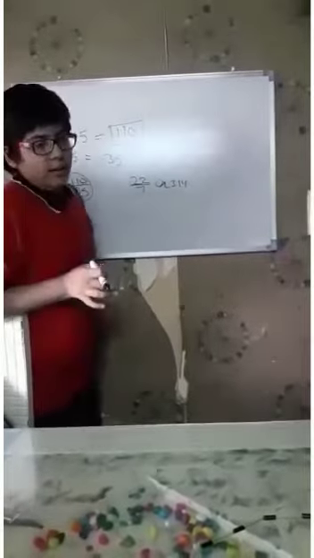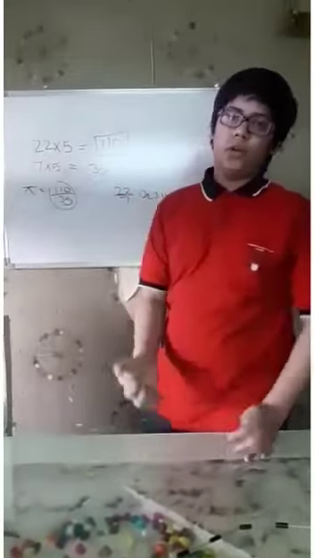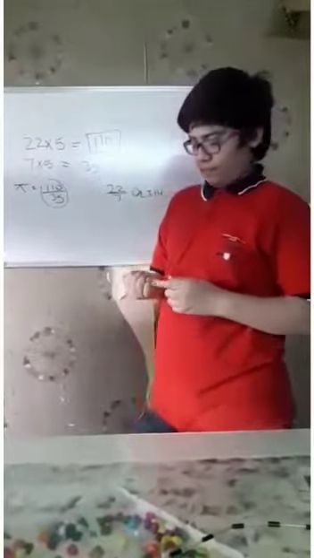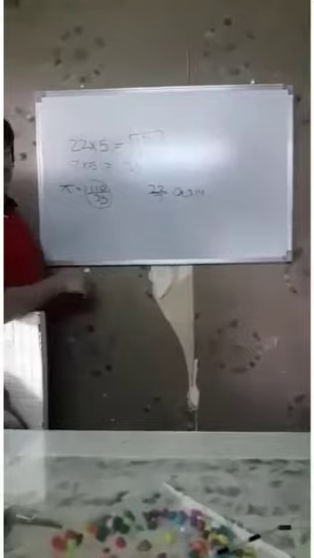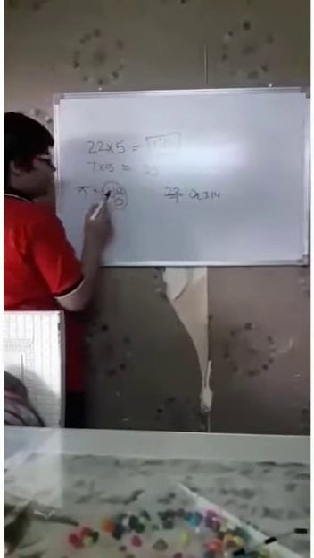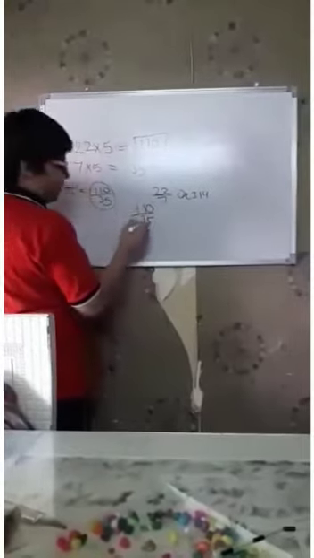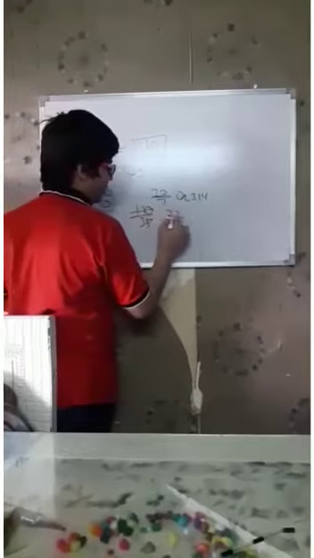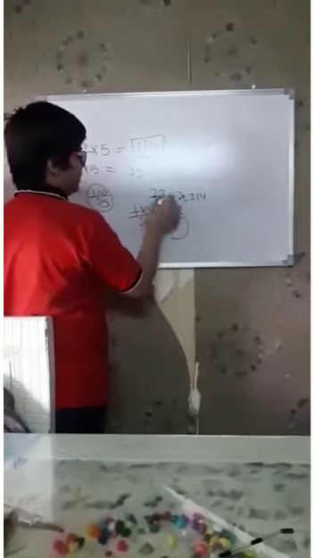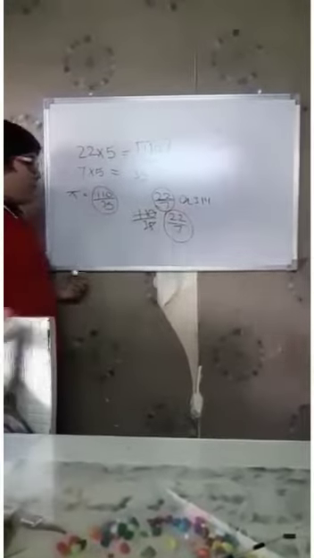First of all, children, think and tell me, is this number in simplest form or not? Think. Yes, you are correct. This number is not in simplest form, as we can cancel this number by 5 tables. So 5, 22/7. This is the same. We have got the value of pi. Both are same.